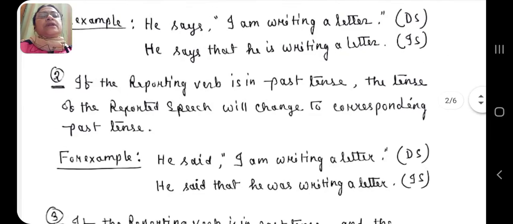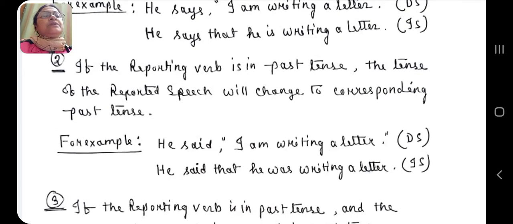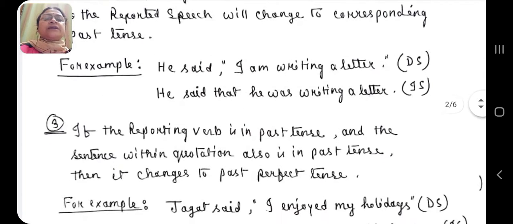Again, rule number 2. If the reporting verb is in past tense, the tense of the reported speech will change to the corresponding past tense. For example, he said, "I am writing a letter." Said is the reporting verb in the simple past tense, and the quoted sentence, or the sentence within inverted commas, is in present continuous tense. So, according to the rule, this quoted sentence while converting into indirect speech will change to past continuous tense. So it will be, he said that he was writing a letter, in indirect speech.